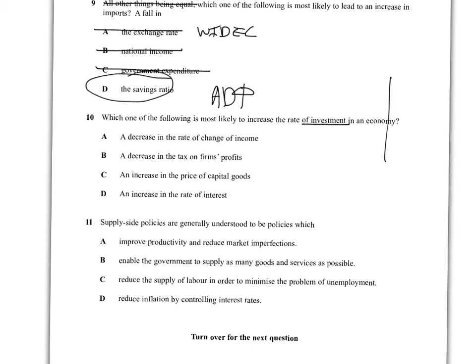They've said that kind of scarily just to try and confuse you, but basically, if there's a decrease in the rate of change of income, this means people's income is increasing at a lower rate. It could be that people's income might be going up by 5%, but now it's going up by 3%. But basically, if people's incomes are going up by a smaller percent, then firms are less likely to want to invest, I think. I think that's a little bit of a horrible way of saying it. But anyway, the answer will become clear in a second.